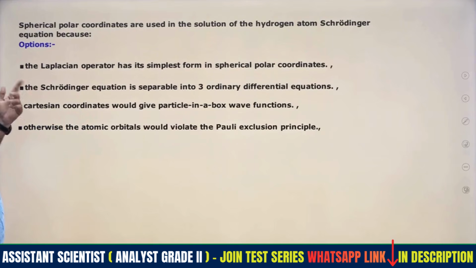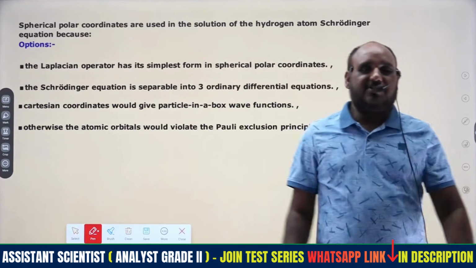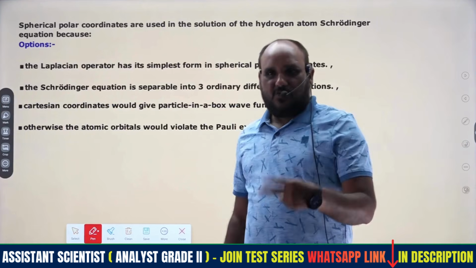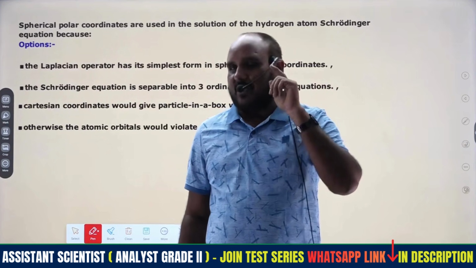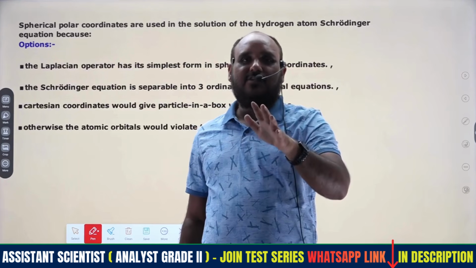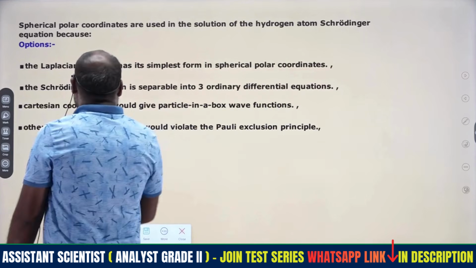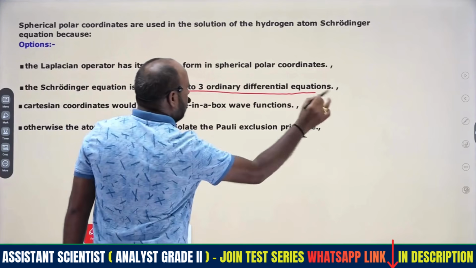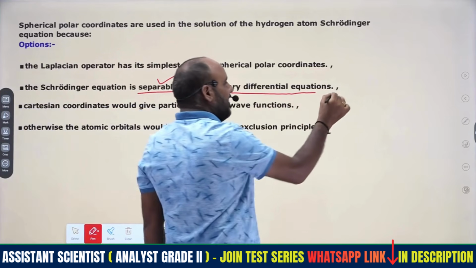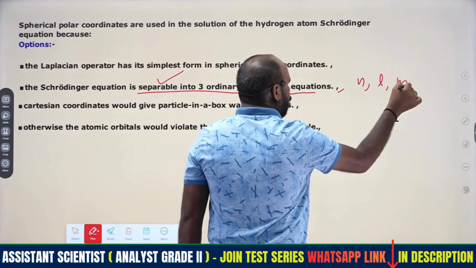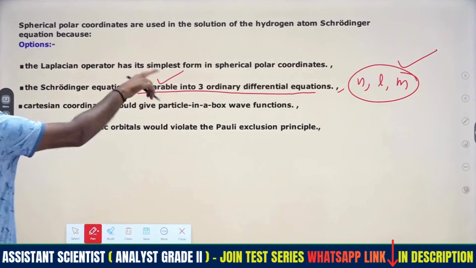This will be related to the Schrodinger wave equation, right? Whenever we discuss the Schrodinger wave equation, it is applicable for one-dimensional, two-dimensional and three-dimensional cases. The solution can be obtained easily for the hydrogen atom when the entire equation is converted into three ordinary differential equations, separable. With the help of this we can get the solution, and from it we get the principal, azimuthal and magnetic quantum numbers.